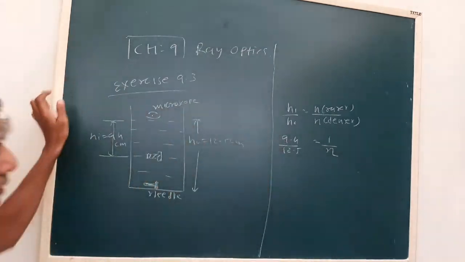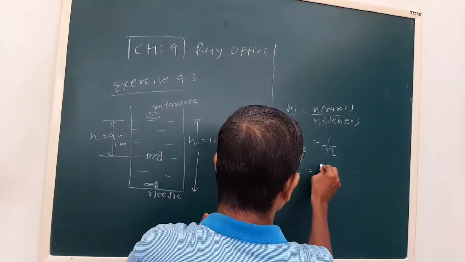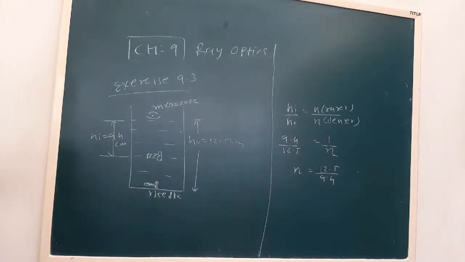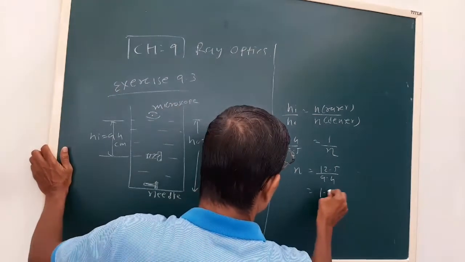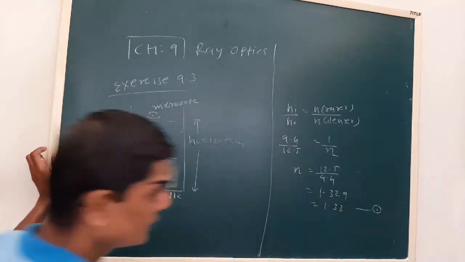Let us say the refractive index of the denser medium is N. So N we can obtain is 12.5 upon 9.4. So that we can calculate. That turns out to be 1.329 or 1.33. Now this is our first answer.